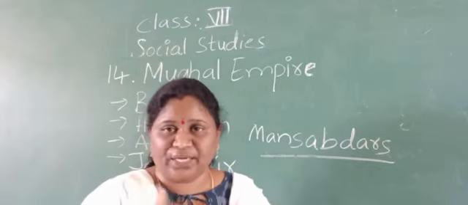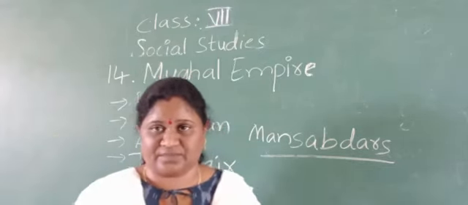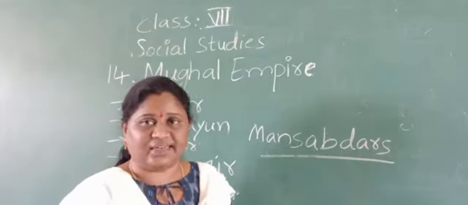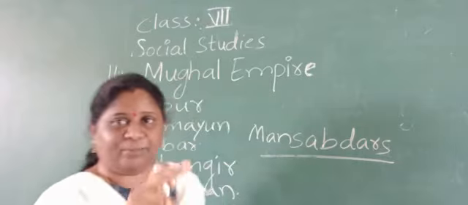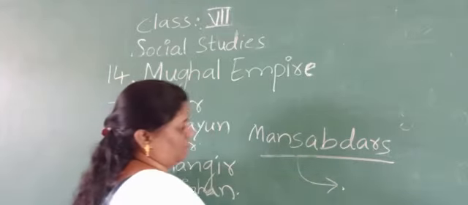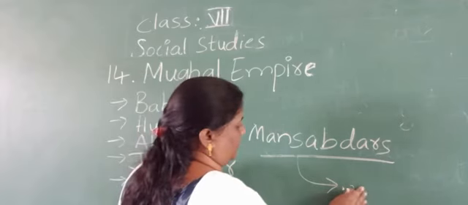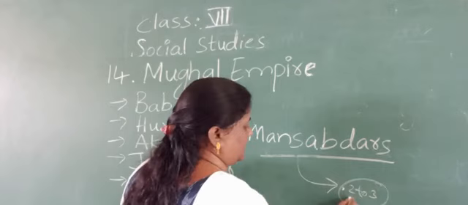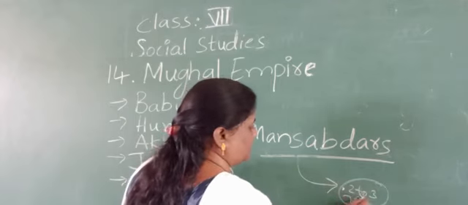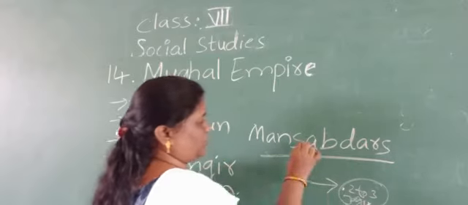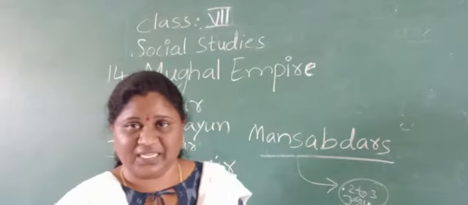They receive their salaries as revenue assignments called Jagirs. So they usually gave some places. Some villages were called one Jagir. For example, 2 to 3 villages, or else 3 to 4 villages, they used to call a Jagir. And for each Jagir they used to appoint a Mansabdar.